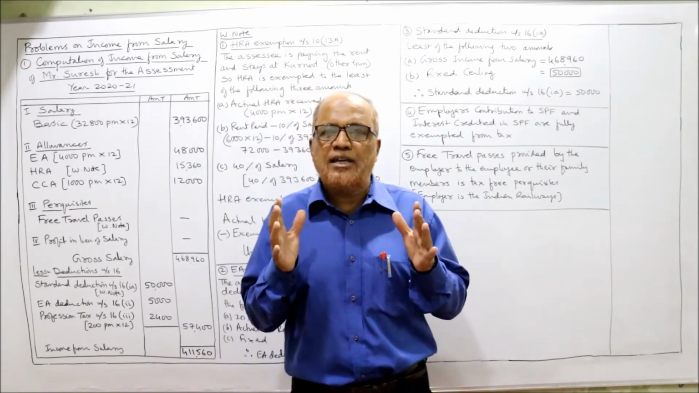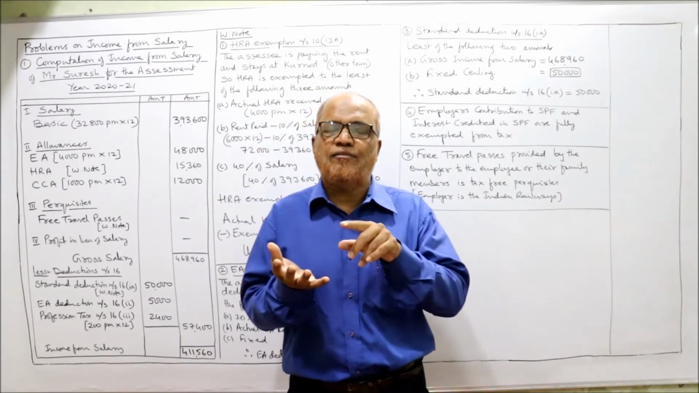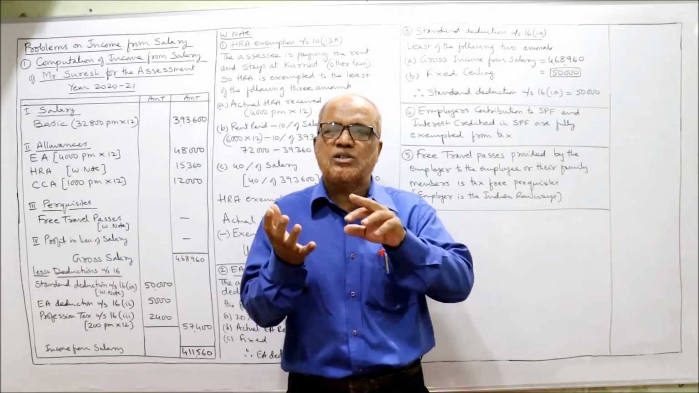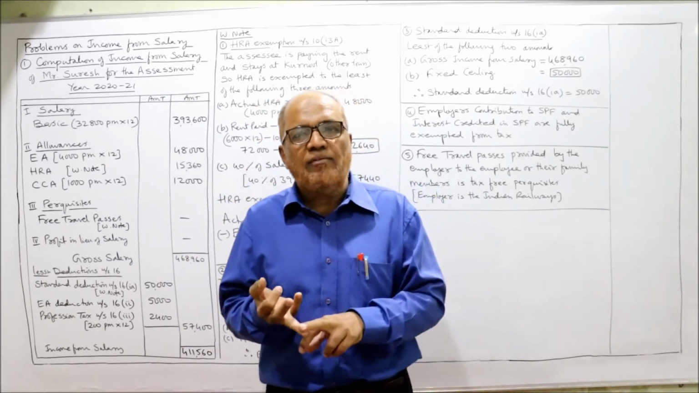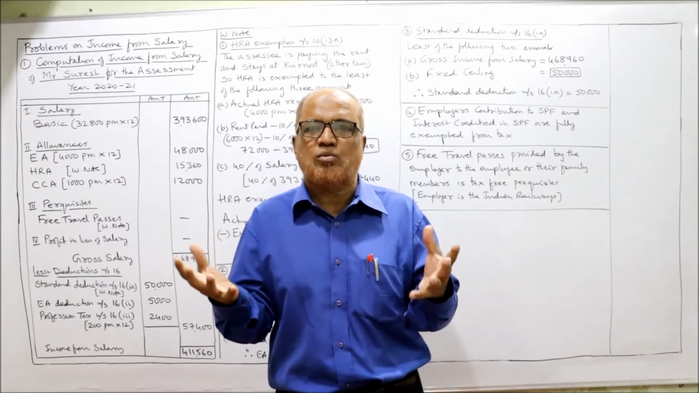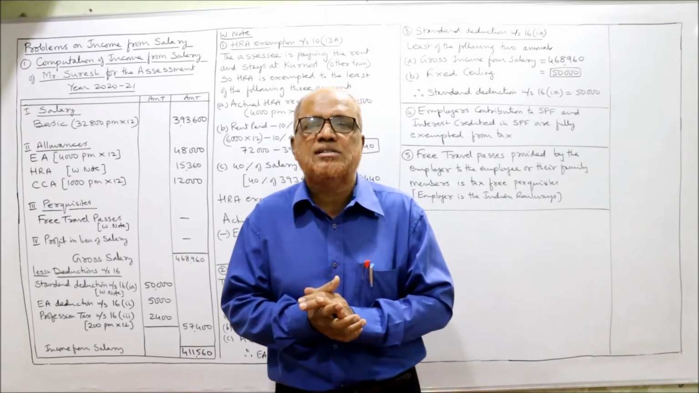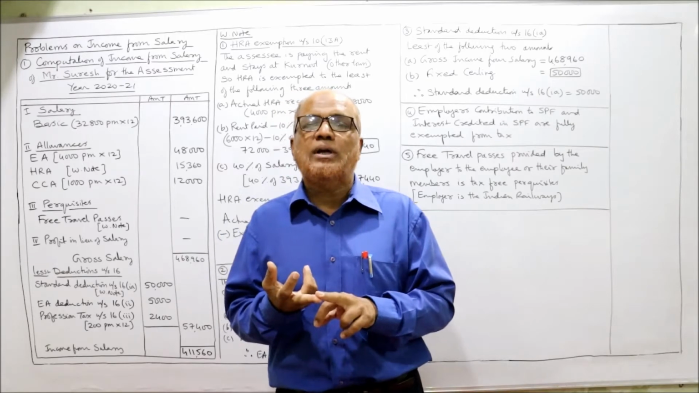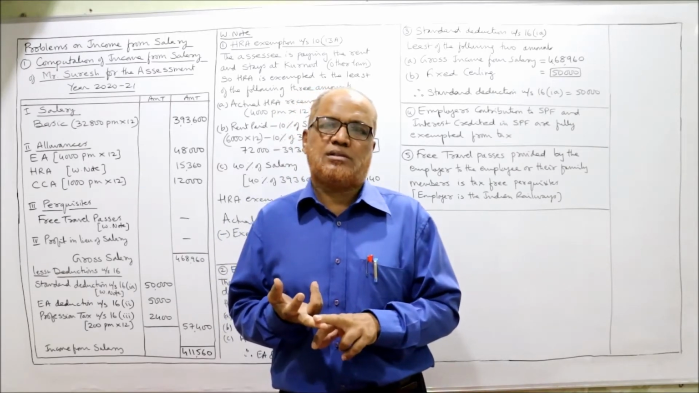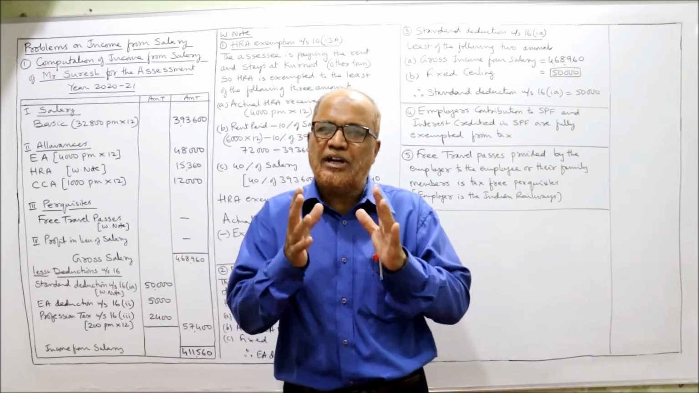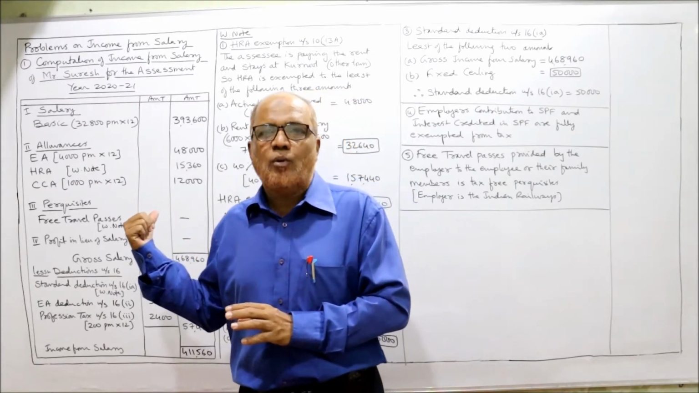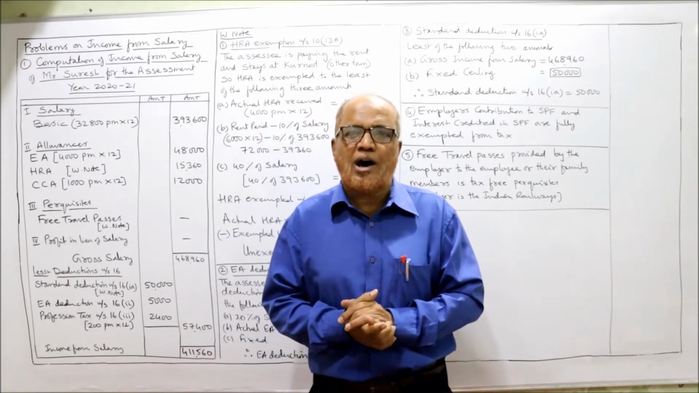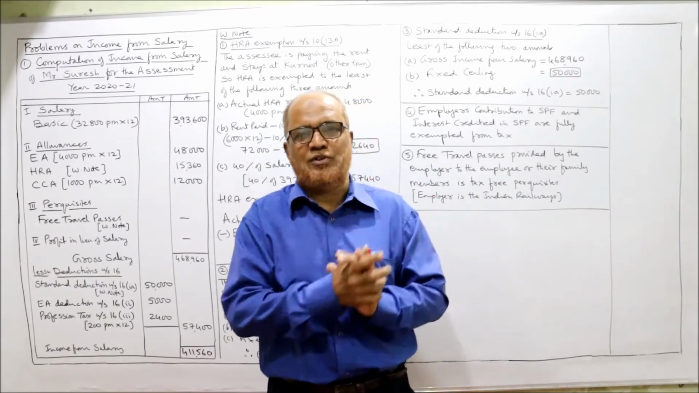So I have explained to you in detail regarding the four elements of income from salary, that is, what is salary, what are the items that will come under salary, what are allowances, what are the different types of allowances, what are the provisions of taxability of allowances, then perquisites, how to calculate the value of the perquisites. I have explained in detail profit in lieu of salary and deductions from salary. So the problems which I am going to explain now depend on those provisions.